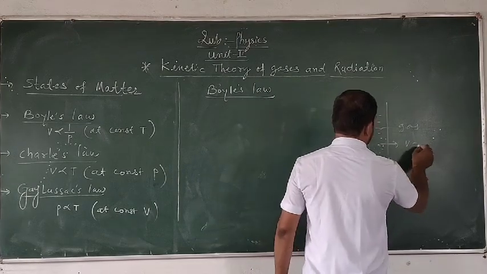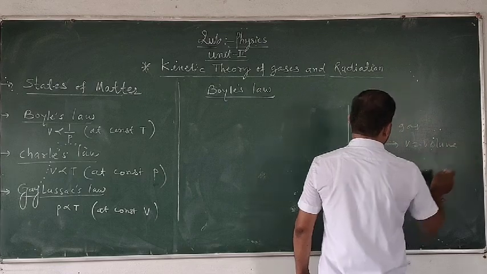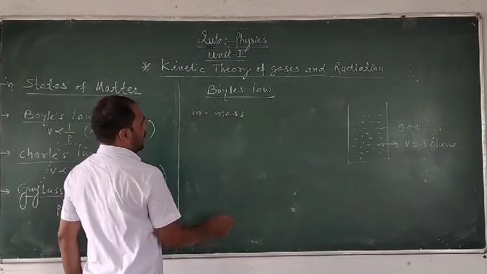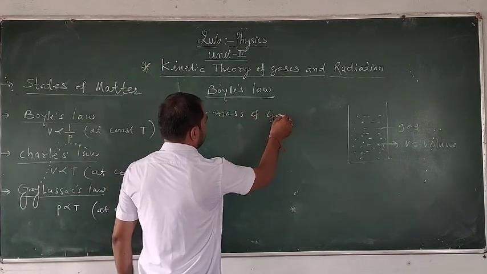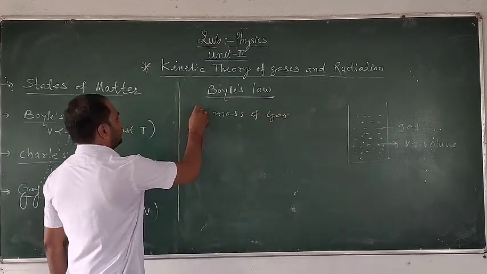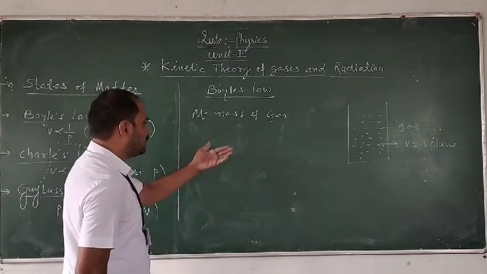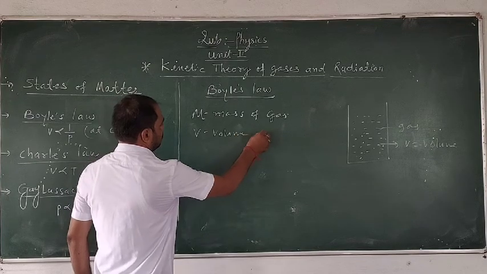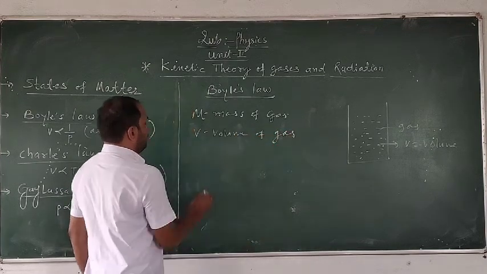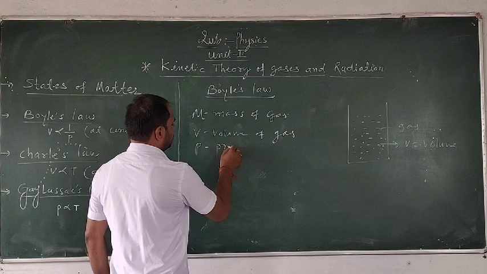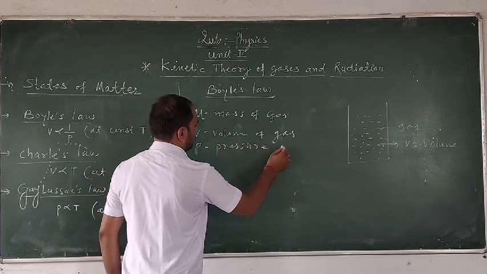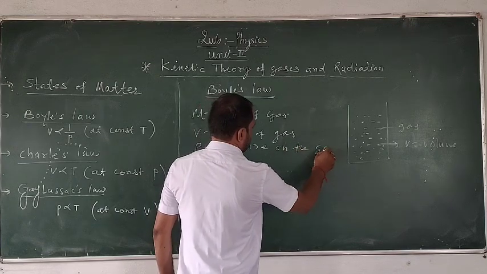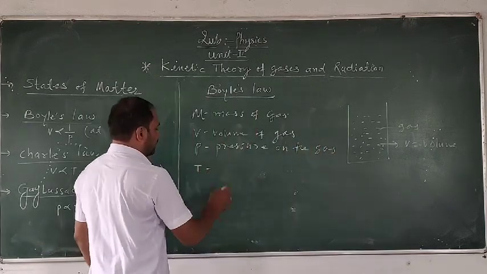V is the volume of the gas, M is the mass of the gas, P is the pressure of the gas, and T is the temperature.